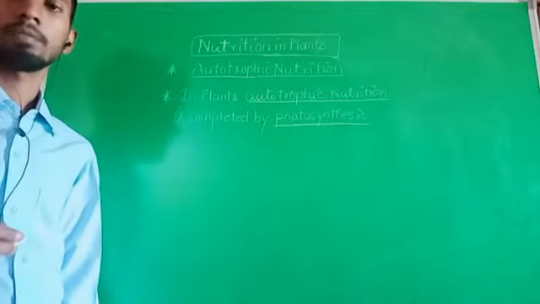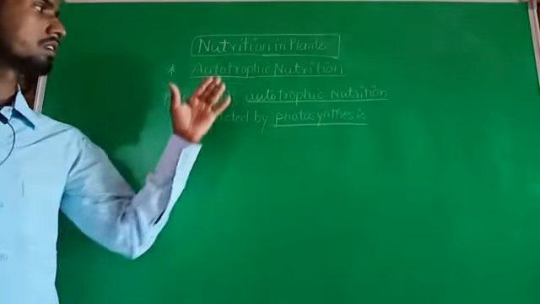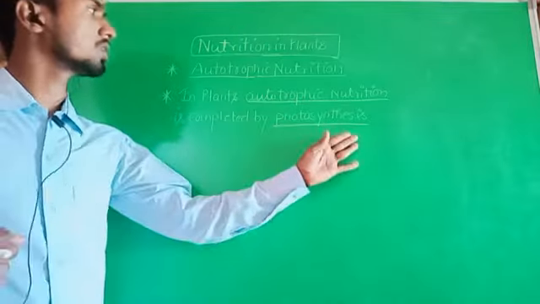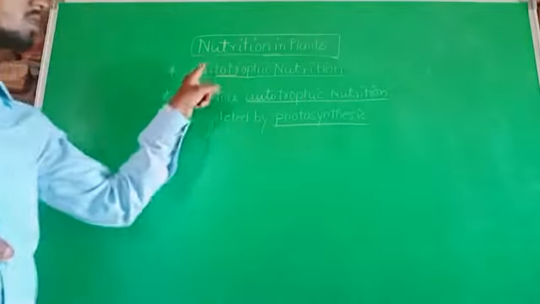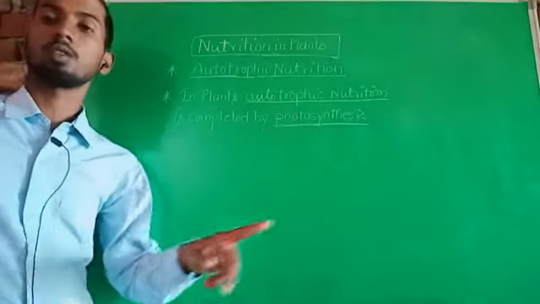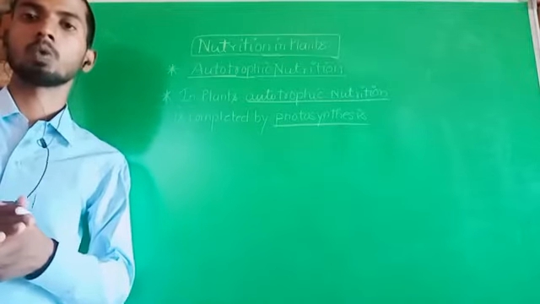Now it is clear, plants take their nutrition by the process of photosynthesis. Clear? In the case of plants, nutrition is autotrophic, and autotrophic nutrition takes place by a particular process called